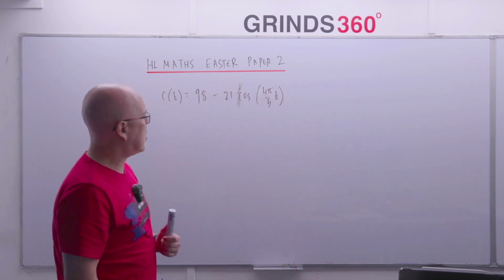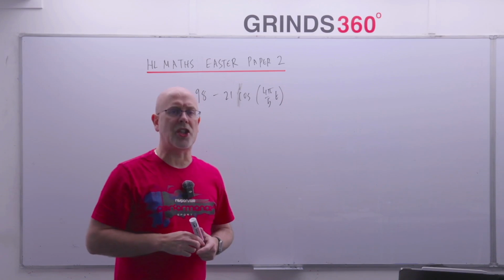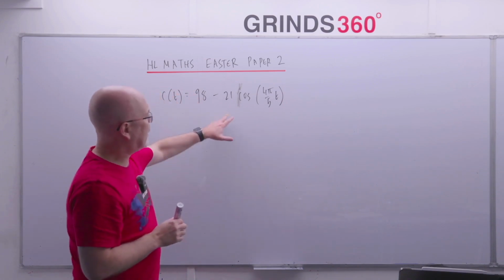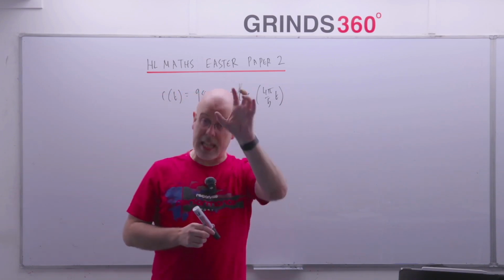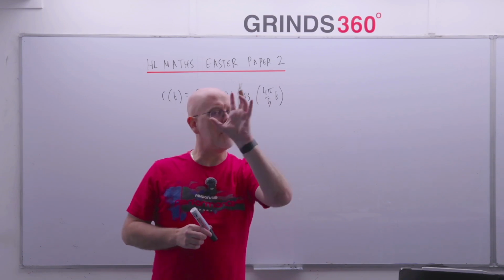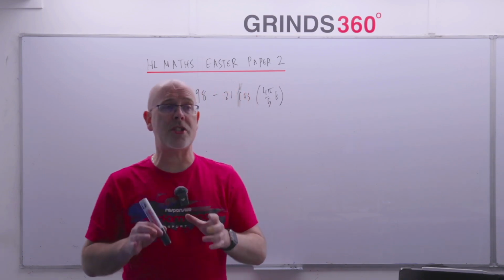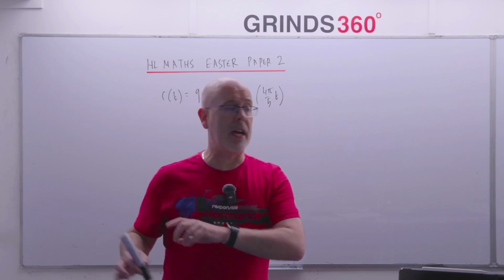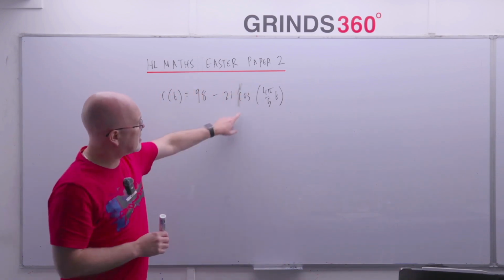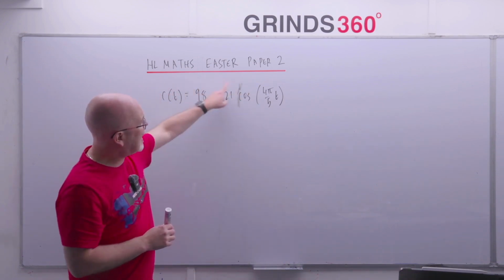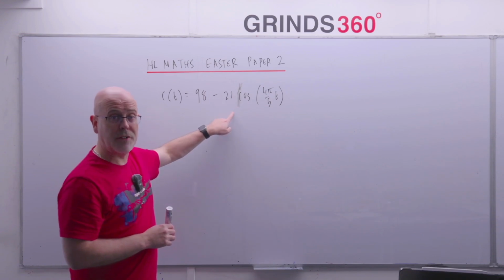So whichever paper it appears on, the first thing I would do is sketch it. So when you get a graph of this, start off by doing a rough sketch in the box there for the answer, not in the margin, so make sure it's where the examiner can see it. Because you're very often going to find you're answering questions here without even realizing it. So the first thing to look at is the basic shape. It's a cosine function with a negative number in front. So that's a minus cosine function.